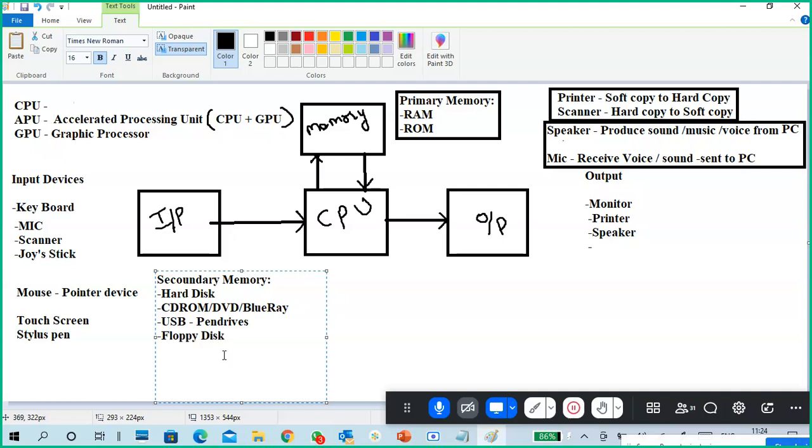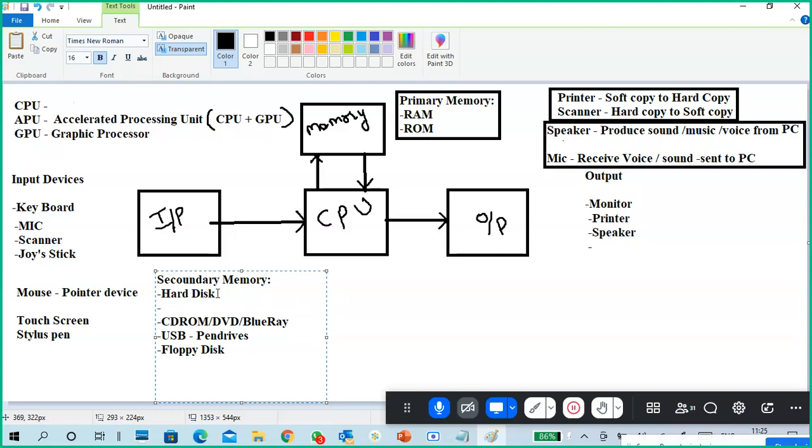Because the cost of Blu-ray and the device reader and writer is very high. Up to DVD we could afford it. Now we have hard disks and pen drives. Online we are able to send 4 GB, 10 GB of data through Google Drive and all. So it is becoming very easy now. Floppy disk, okay, like that. So they are very important. So which one is the fresh one? That is the only one we have to put in.